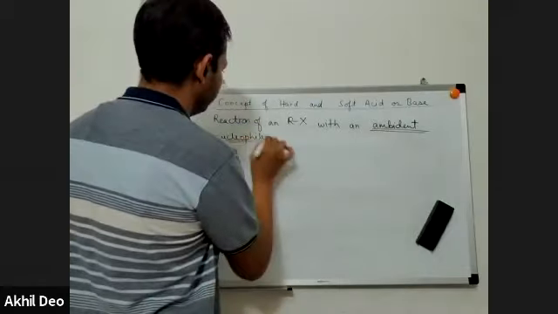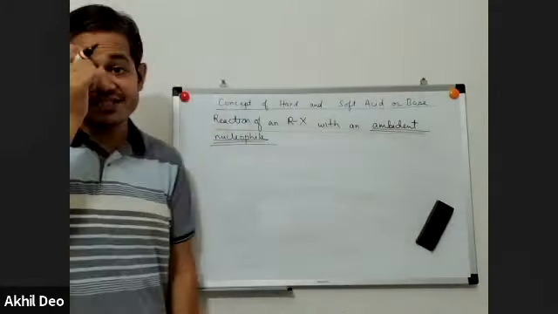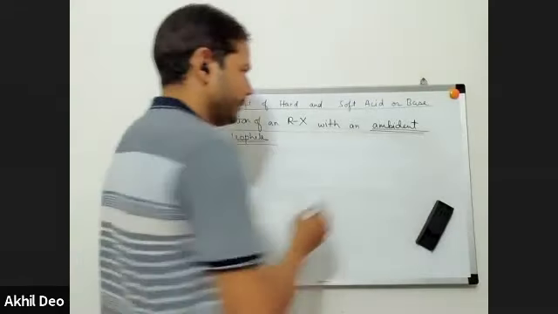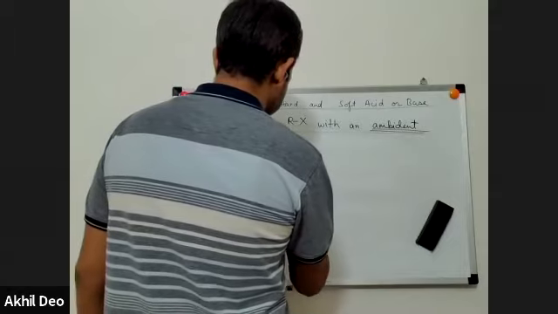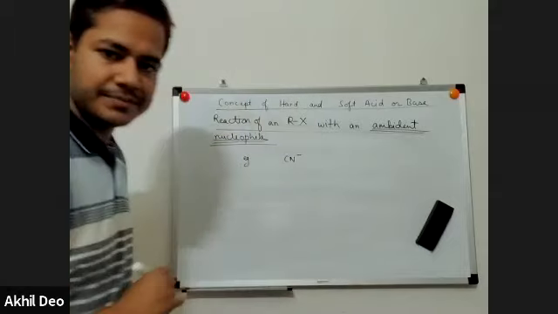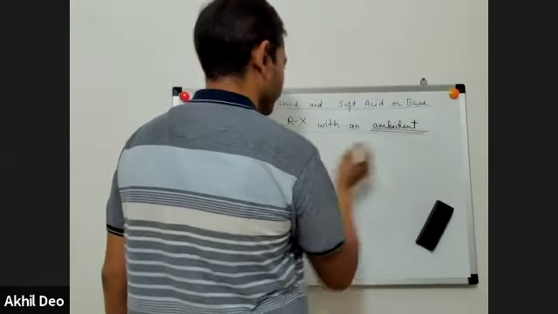What is an ambident nucleophile? Let us first talk about an ambident nucleophile. An example is the cyanide ion. A cyanide ion is an ambident nucleophile.